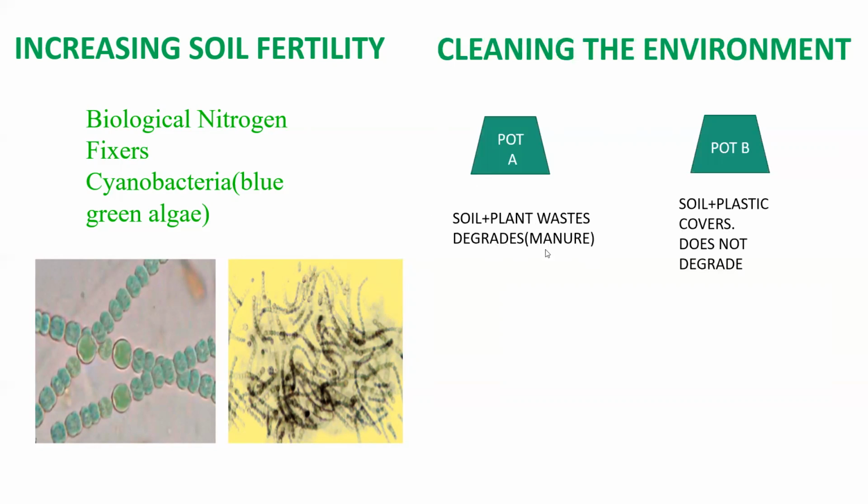something called manure. I told you in the previous class, manure is the one which is obtained by the degradation of plant and animal waste. Okay, so degradation takes place by microorganisms. So this manure can be used up by the plants, right? Why is the manure used? So that the plant grows in a healthy way and the nutrients are replenished. Nutrients are taken back and added to the soil. So the manure is added.